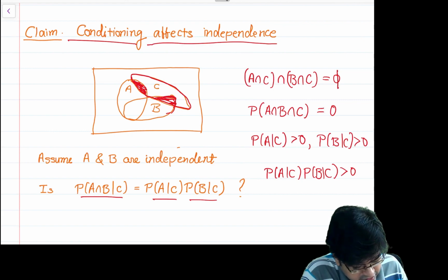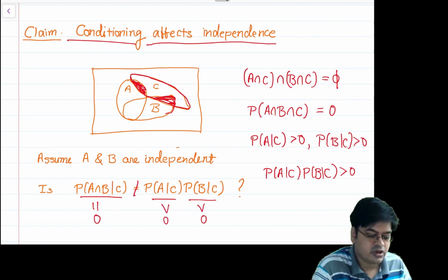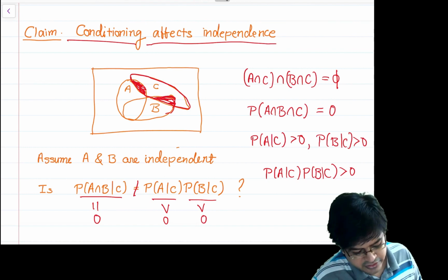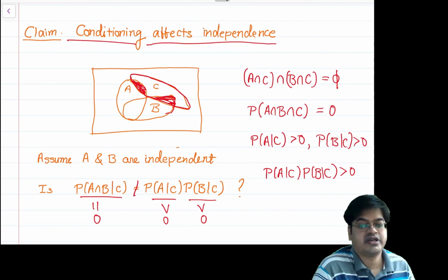Therefore this equality cannot hold true, because the left side is equal to 0 and the right side is greater than 0. This is how conditioning affects independence.